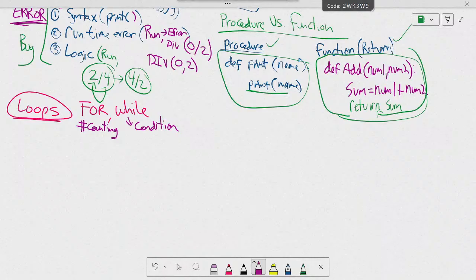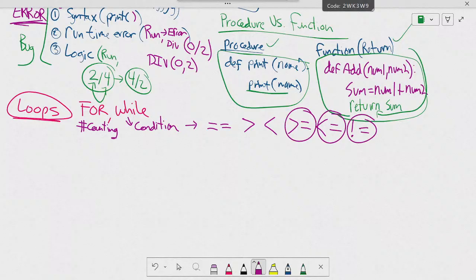So what are the different conditions you can have? You can have something is equal, something bigger than, less than, greater than or equal to, less than or equal to, or not equal to. You need to know these different conditions, okay? These are conditions where you test if something is the same or different.